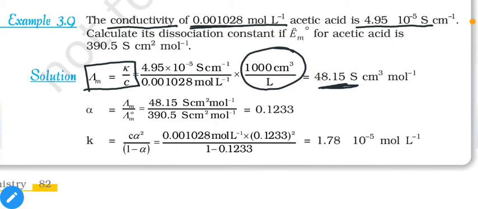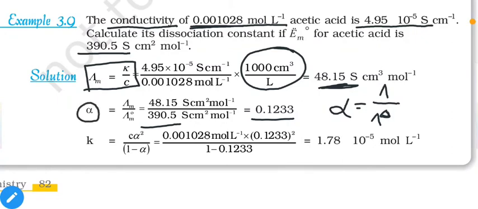Now as mentioned earlier, degree of dissociation is equal to molar conductivity divided by limiting molar conductivity. So 48.15 divided by 390. 390 is the maximum possible value of the molar conductivity of acetic acid when 100% dissociation occurs. So it is equal to 0.1233. This is the value of degree of dissociation. Out of 1 mole, only 0.1233 moles are dissociated and the remaining moles are still in the form of acetic acid molecules. Only this portion is dissociated into ions, H plus and acetate ions.